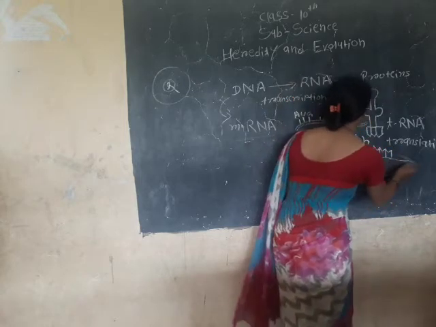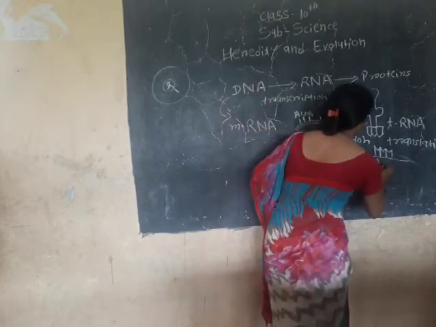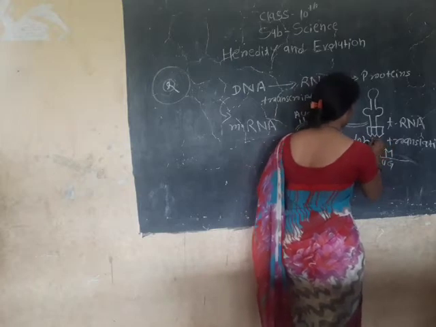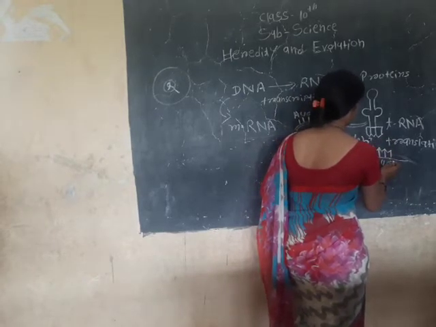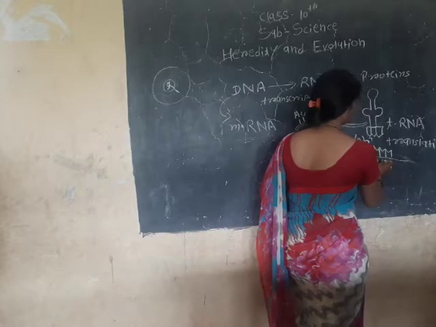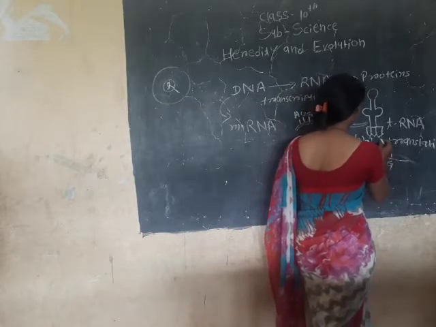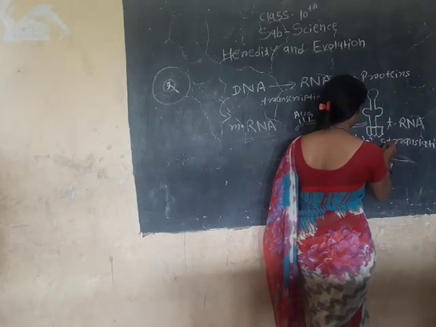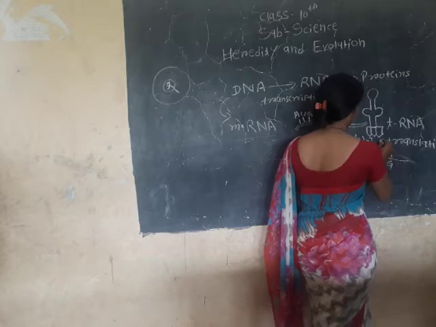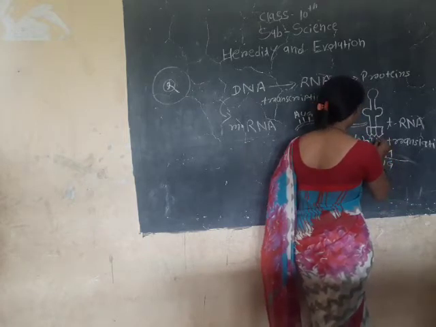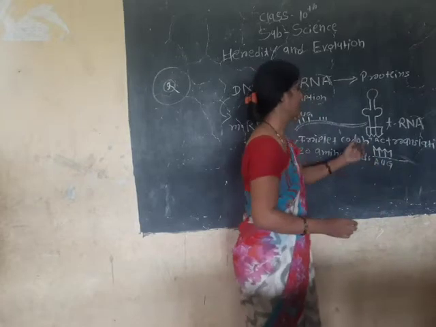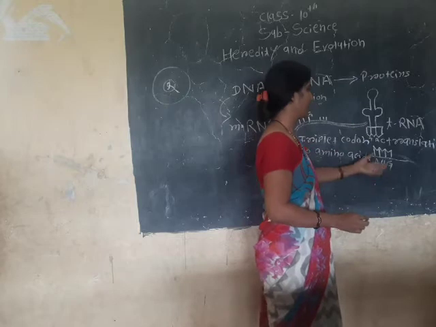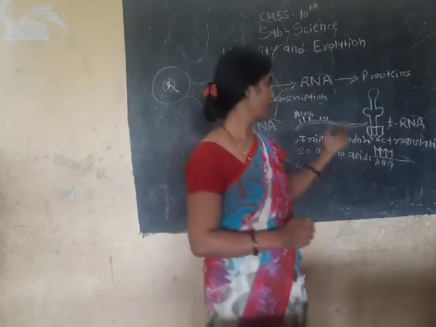Compactly arranged, and between them A, U, G. A always bonds with uracil, and cytosine bonds with guanine. That is the complementary sequence of the anticodon that consists of tRNA. That is known as translation.